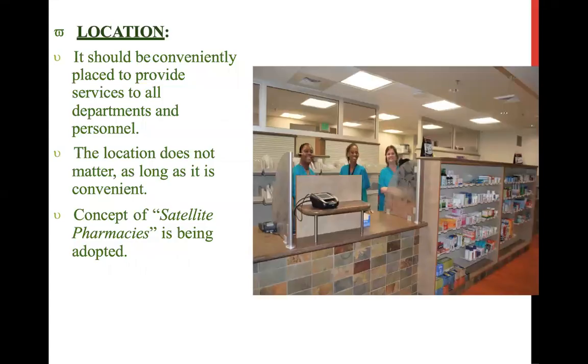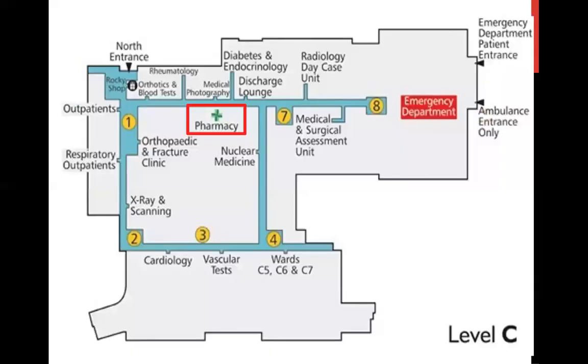Now, location. You can see in the picture, a pharmacy is there. So it should be conveniently placed to provide services to all departments and personnel. The location does not matter as long as it is convenient. Another one is the concept of central pharmacy is being adopted. You can see in a map over there where the pharmacy is in a center place.